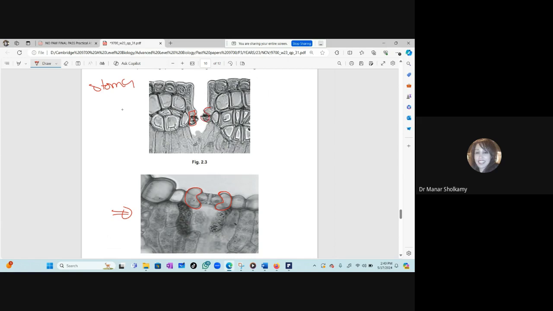And here the guard cell is here. Okay. Again, the guard cell can be a difference. Here, the guard cell is also sunken. Here, it's on the surface. You can compare between the guard cells in terms of size. This looks a little bit bigger to me.